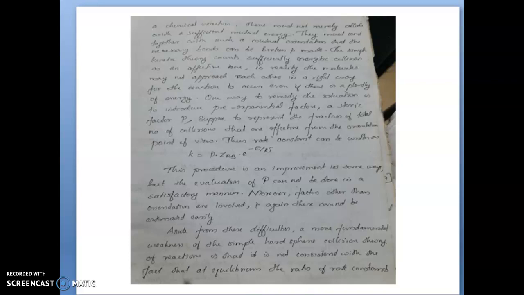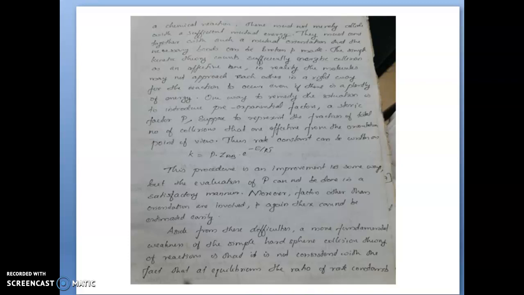Simple kinetic theory counts only the sufficient energy collision as an effective one. But in reality, what will happen? Molecules may not approach each other in the right way. So the reaction should occur only if there is a mutual orientation, then only will a bond be broken and a bond be made. But in simple kinetic collision theory, it is considering only the mutual contact of these molecules. So that's why in reality that factor is decreasing, but the theoretical value is higher than the real one.